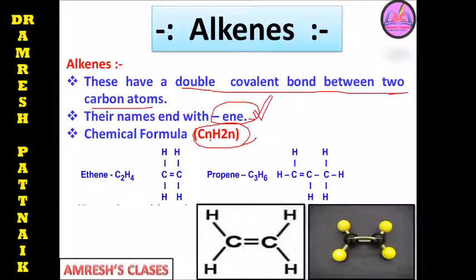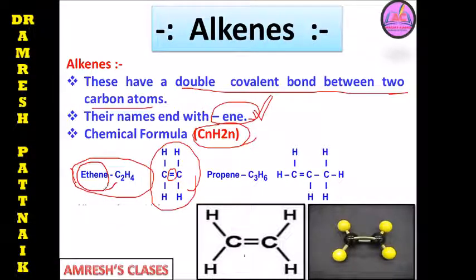Here n stands for the number of carbons, so for n equal to 1 we get C1H2, and for n equal to 2, C2H4. So its first product is ethene, C2H4. We can write ethene in this way because the double bond will be here between carbon and carbon, and the other bonds will be there because carbon has 4 bonds. So CH2 double bond CH2 is C2H4, an alkene, we can say ethene.